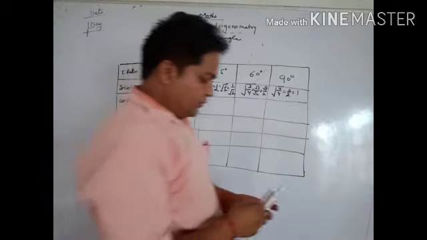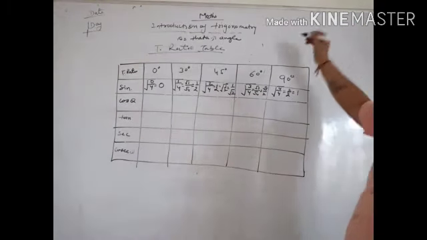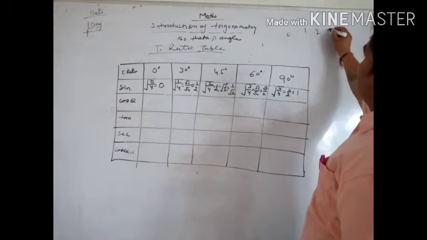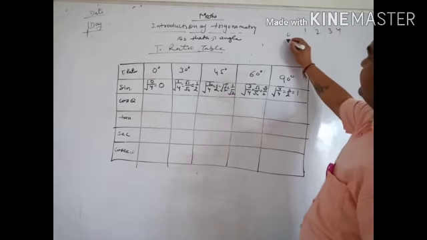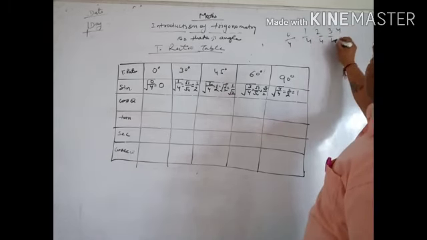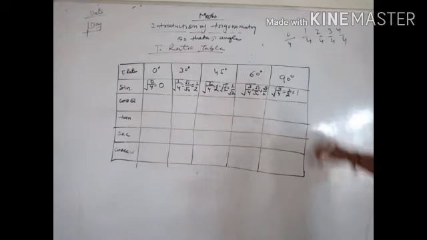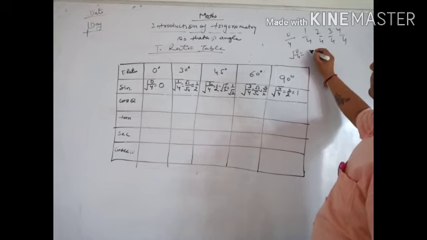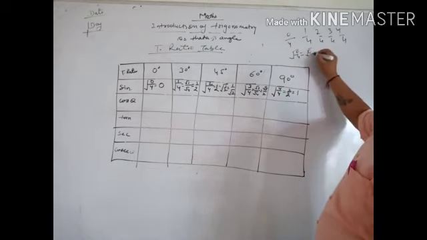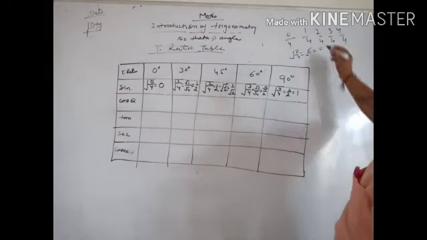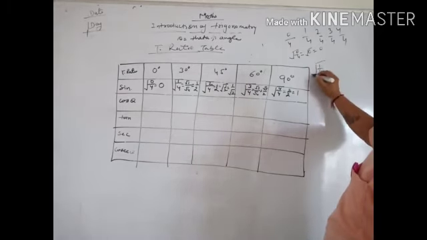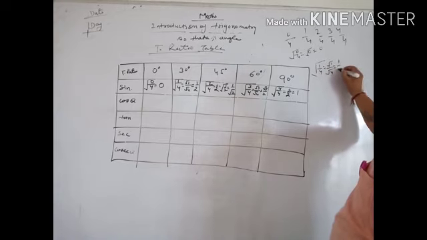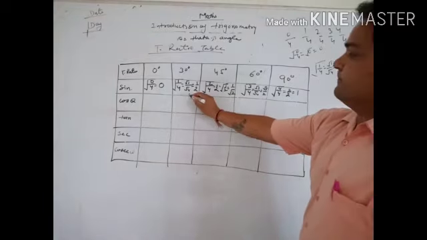I will explain this to you on this side also. Here, firstly we write 0, 1, 2, 3 and 4. Again divide each number by 4. Then take the root: root 0 by 4 equal to 0, root 0 equal to 0. Second, 1 by 4, root is root 1 by root 4, equal to root 1 is 1 and root 4 equal to 2. This is this value.